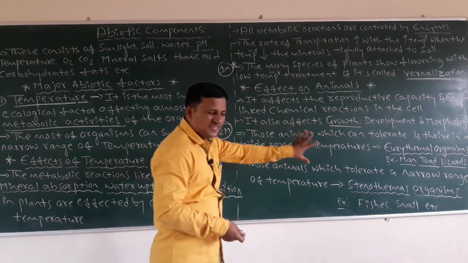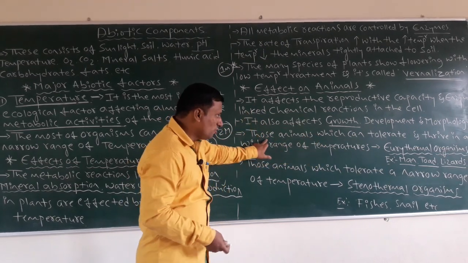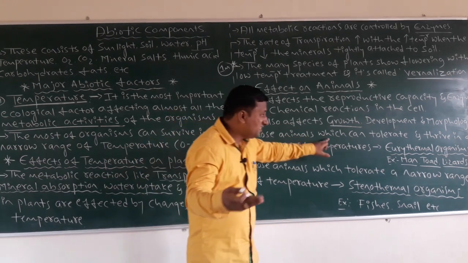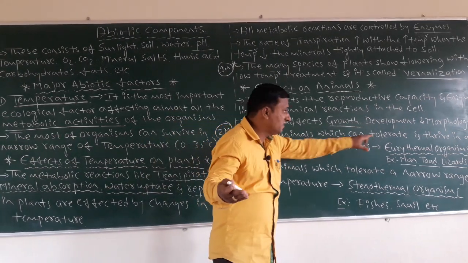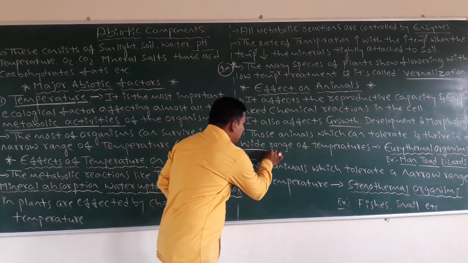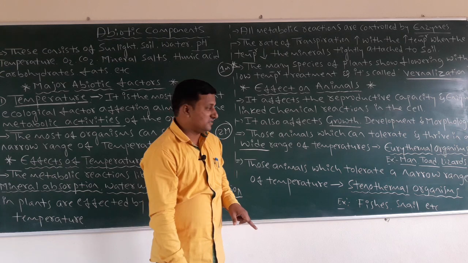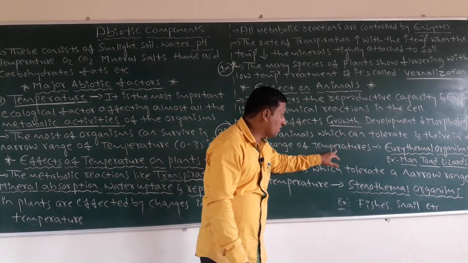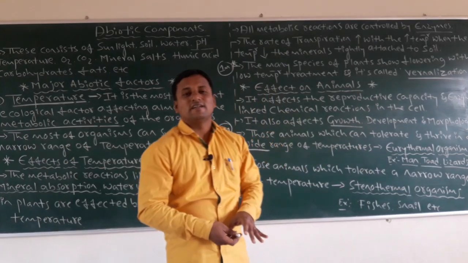What is eurythermal? Those organisms which can tolerate and thrive in a wide range of temperatures are called eurythermal.